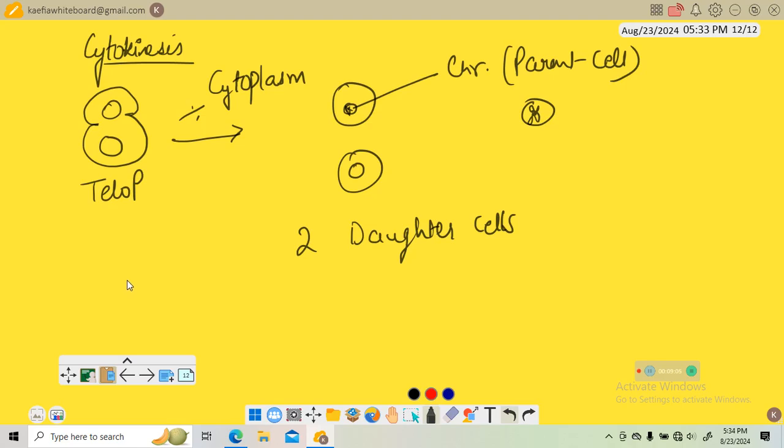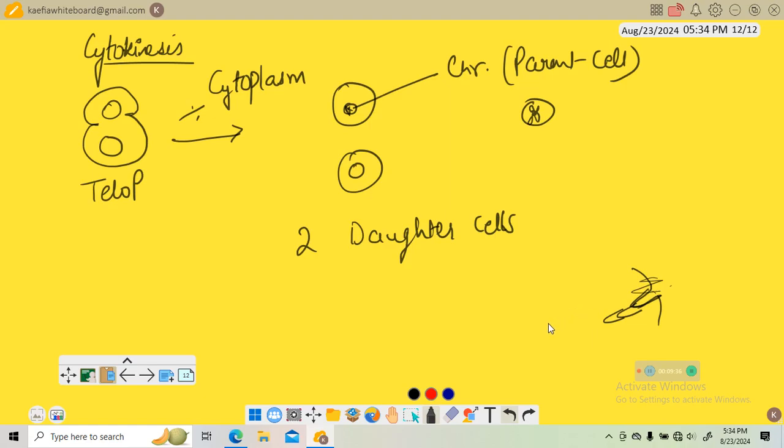Now there are some other key points, like in an animal cell. In an animal cell, cytokinesis is achieved by the appearance of a furrow in the plasma membrane. Furrow means like this. There is a furrow in the plasma membrane, then the furrow gradually deepens and ultimately joins in the center, and it will divide the cell cytoplasm into two.